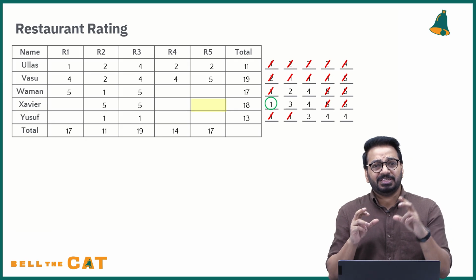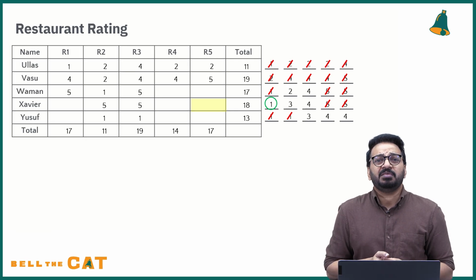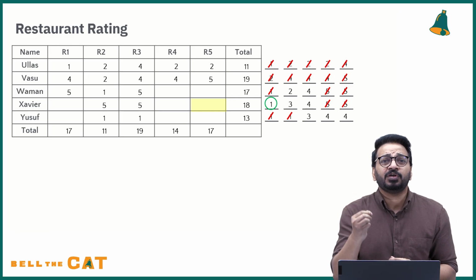Out of 17, 7 is done. What is left is 10. And if this is a 1, what is left is a 9. How many ways can I make a 9? I need a 5 or a 4.